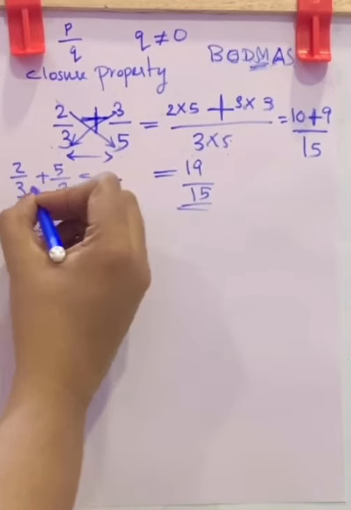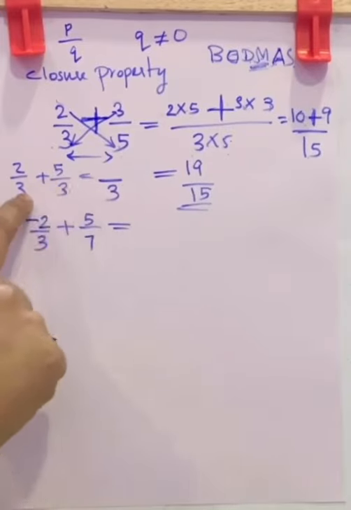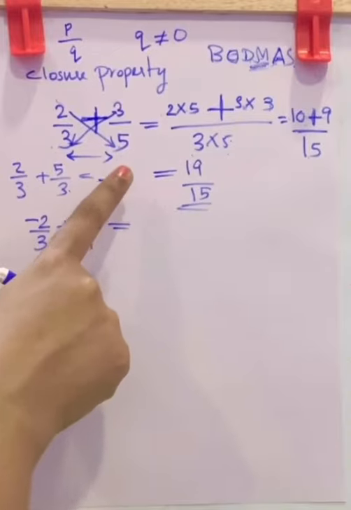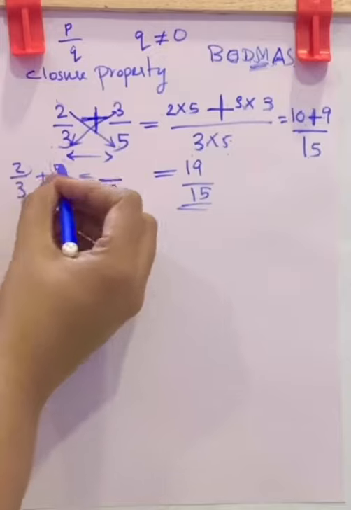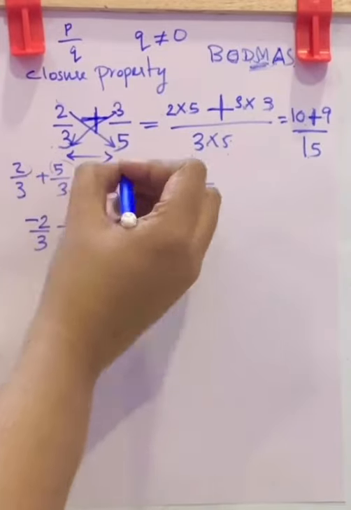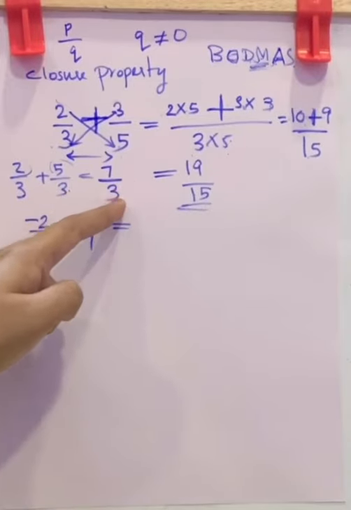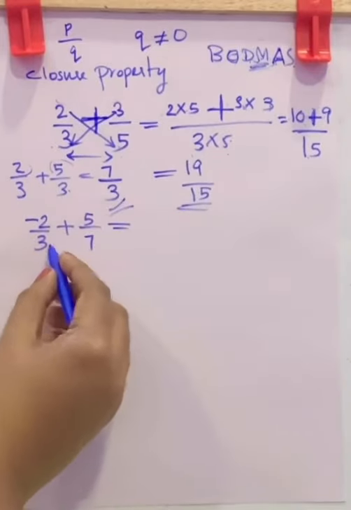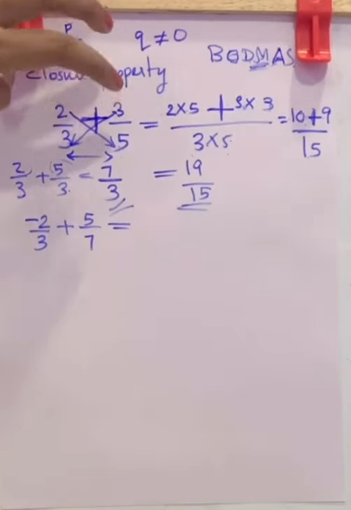So you want to take down the same denominator here. Don't add it. Just write the same denominator in the answer's denominator. Then only add the numerators. That is 2 plus 5 is 7. So if the denominators are the same in the question, write down the denominator, then add the numerators. Here the denominators are not the same. So first we want to make them the same. That is why we are doing the cross multiplication here.